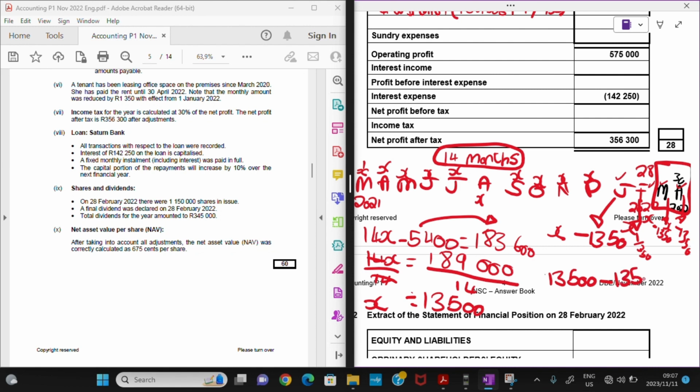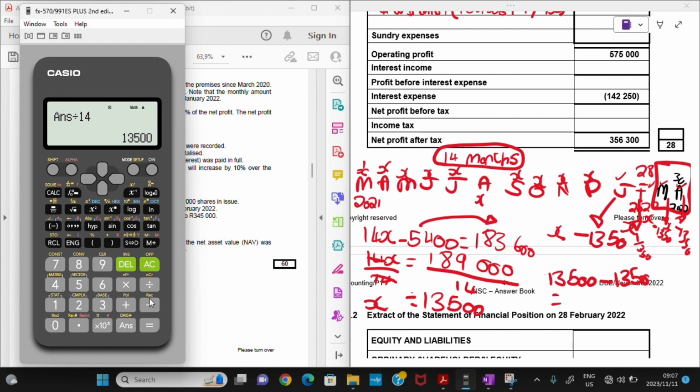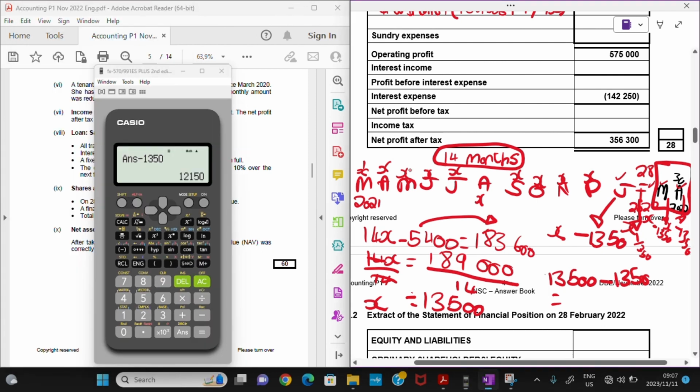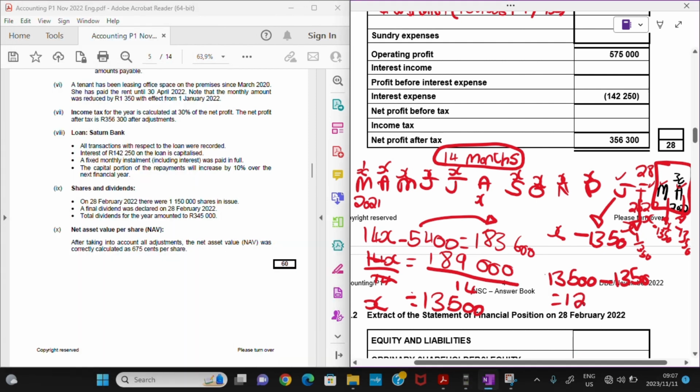So let's see how much it is. So 13,500 minus 1,350 is actually 12,150. So that means for March we received 12,150, and for April we received 12,150. That's 2 months.